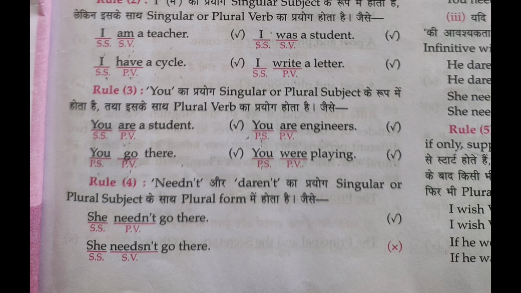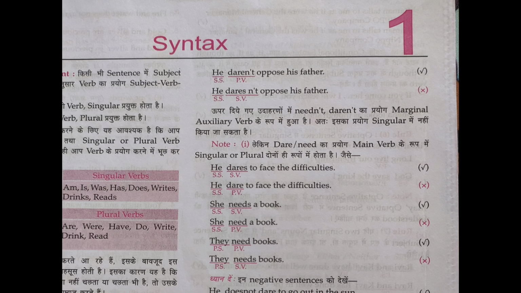So what is it? She needn't go there, it's correct. She needsn't go there, it's incorrect. He daren't oppose his father, it's correct. He darensn't oppose his father is incorrect. If you use s or es with the singular subject, you use the word does: she doesn't dare to go. She doesn't need to go there. She doesn't dare. She doesn't need. He doesn't dare. He doesn't need.